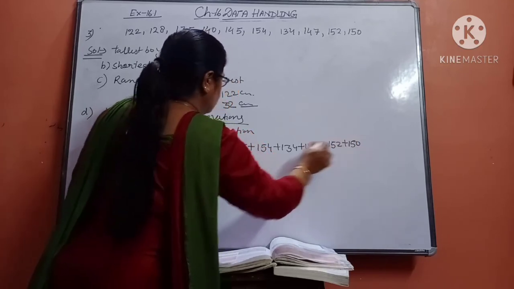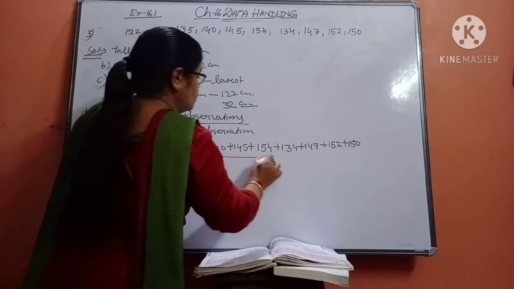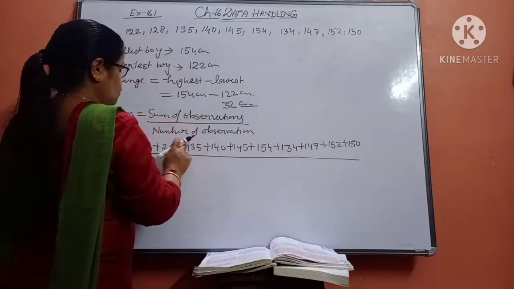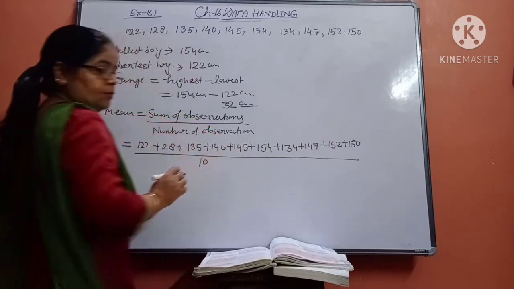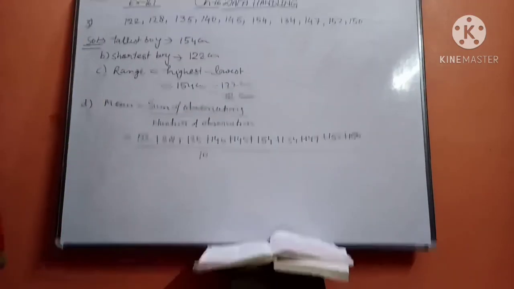Now count them. How many observations are given to you? 1, 2, 3, 4, 5, 6, 7, 8, 9 and 10. 10 observations are given to you.